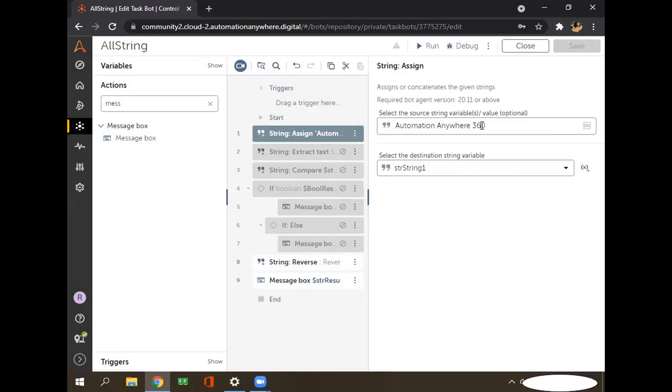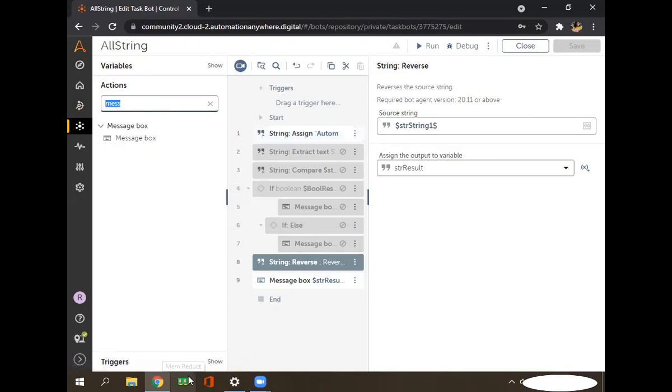They will be stored in the list at the 0 position, 1 position, and 2 position, the indexes. After that, we can concatenate those list values by using a loop. So you mean first we need to find the index values of automation, anywhere, 360 and then concatenate them according to my result, by using the loop. We'll see that also, how we split this value, how we store it into a list, and then how we print those values index-wise, and which command we use. I will tell you that later in another session.